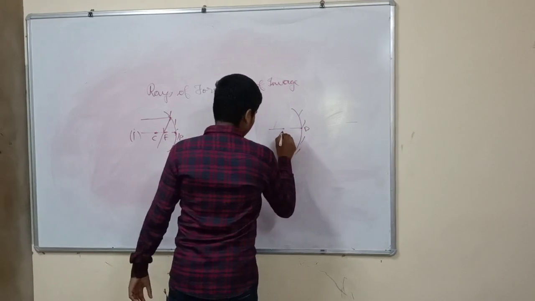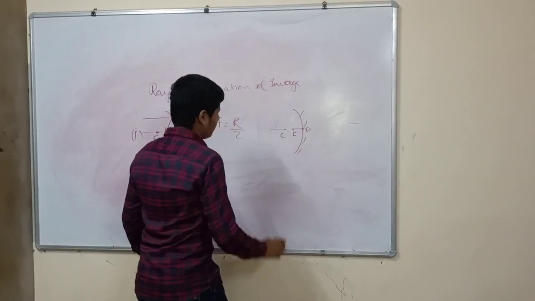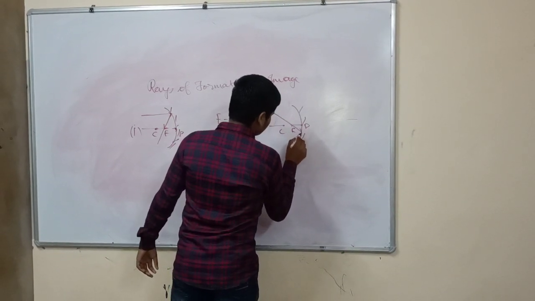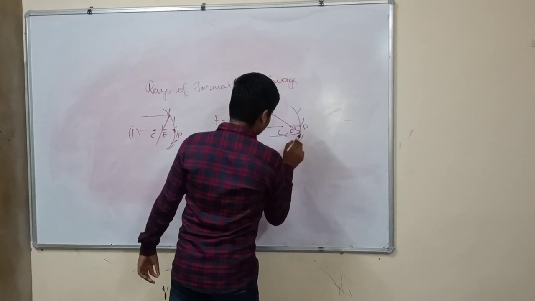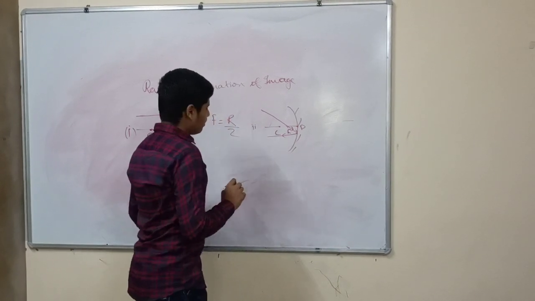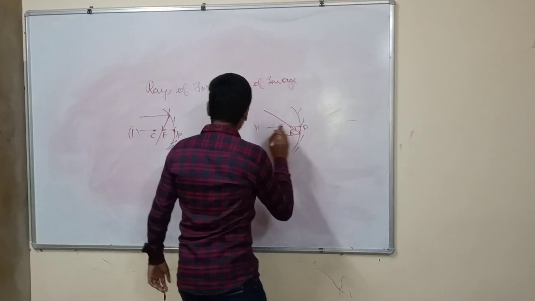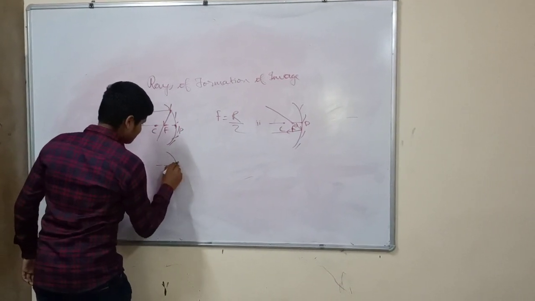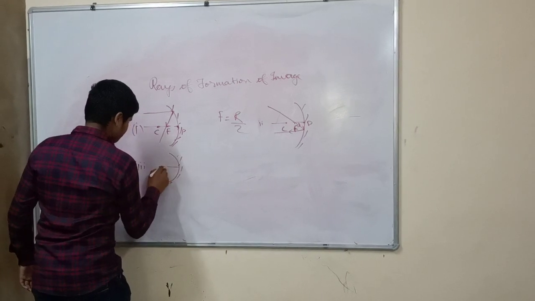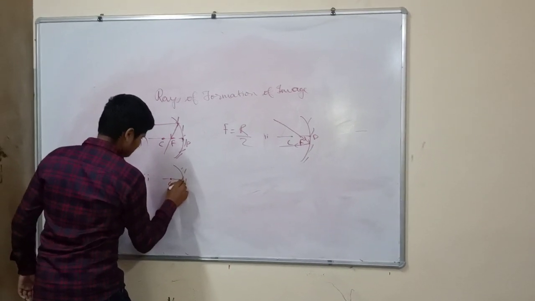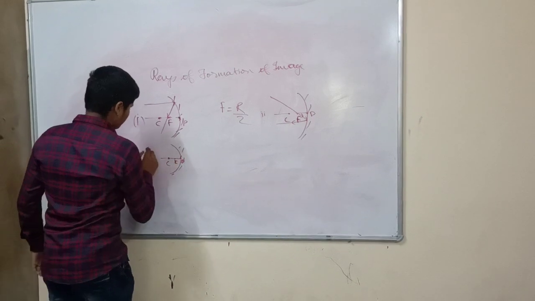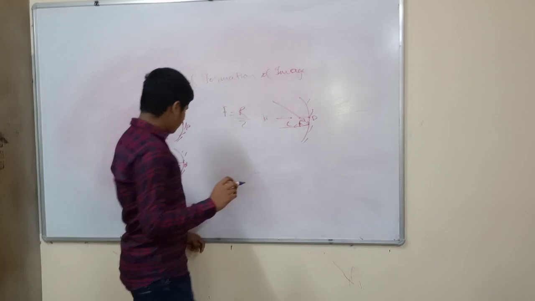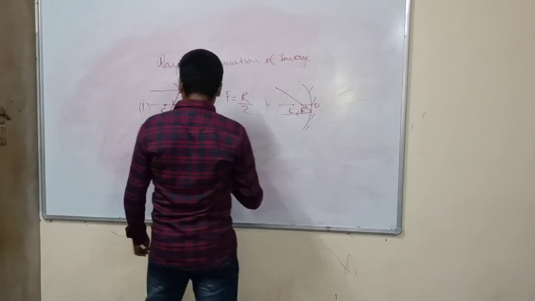This is the pole, center of curvature and focus. When the incident light ray is passing through the focus, the reflected ray is parallel to the principal axis. This is the second law. The third law: when a light ray passes through the center of curvature, it retraces its path. It doesn't undergo any deviation in its path.